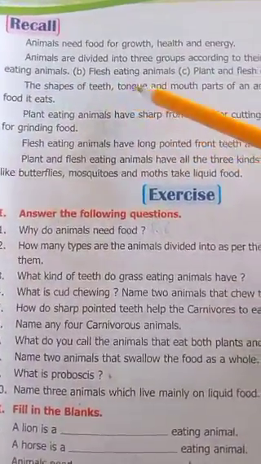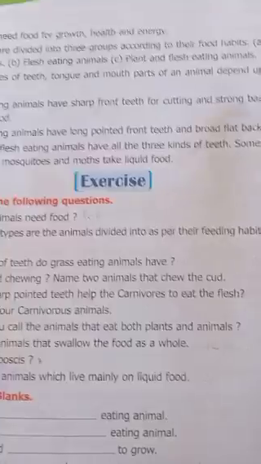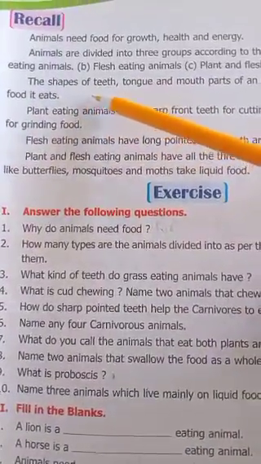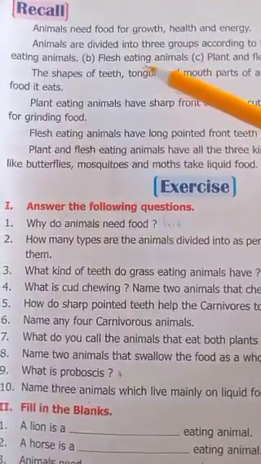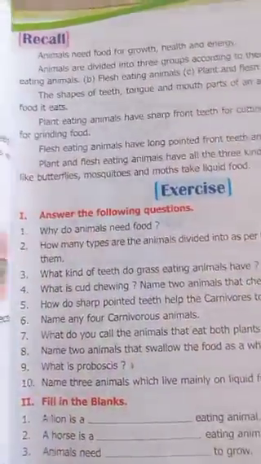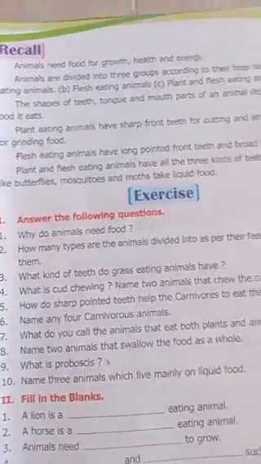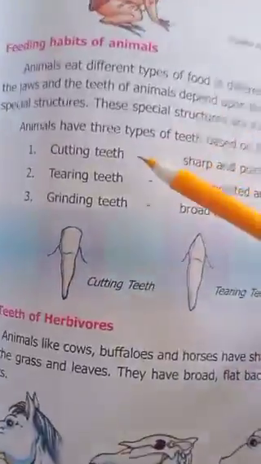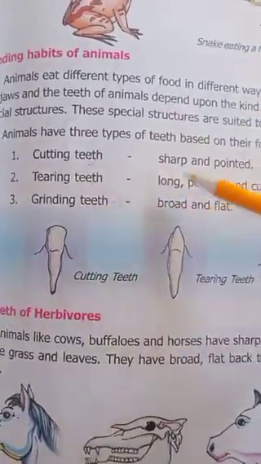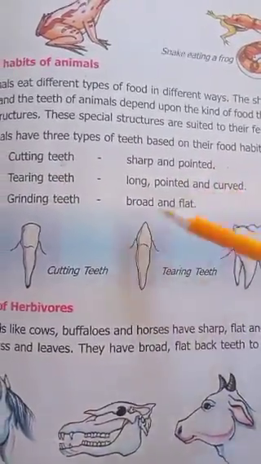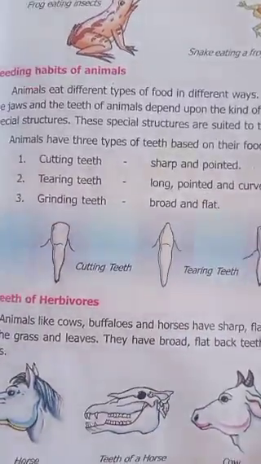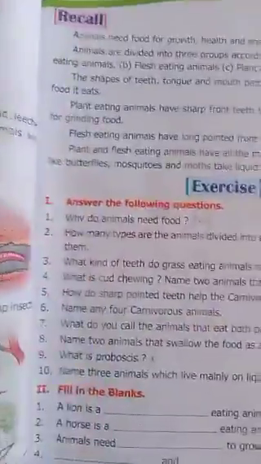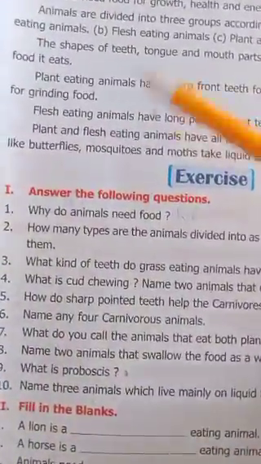Now the shapes of teeth, tongue and mouth parts of an animal depend upon the food it eats. You have learned 3 types of teeth, yes or no? You have also learned about 3 types of teeth in the lesson. What are they? Cutting teeth, tearing teeth, grinding teeth: sharp and pointed, long pointed and curved, broad and flat. These 3 types of teeth are there in herbivorous, carnivorous and omnivorous animals.